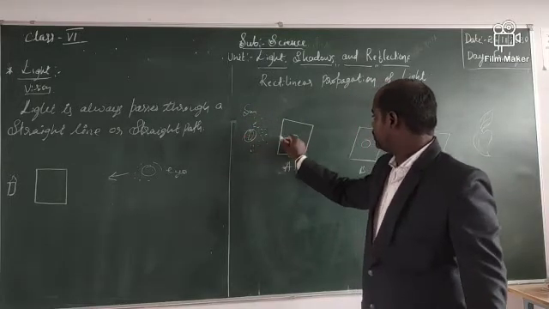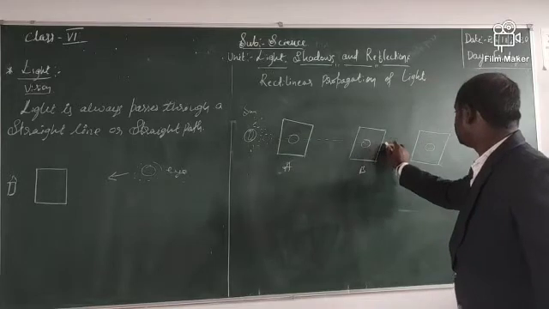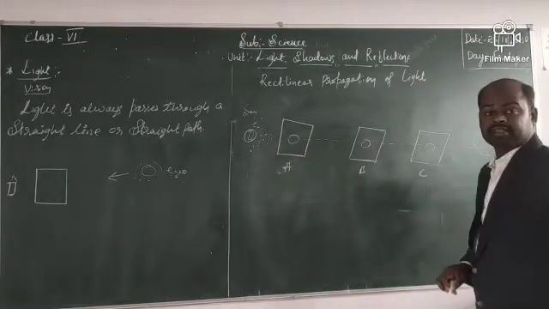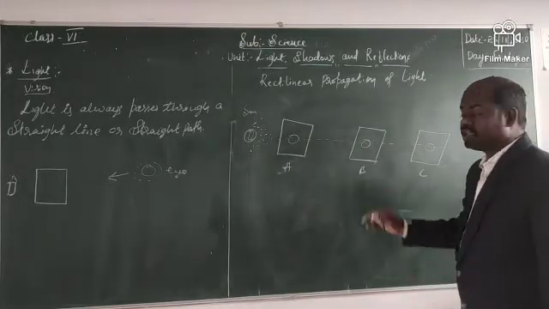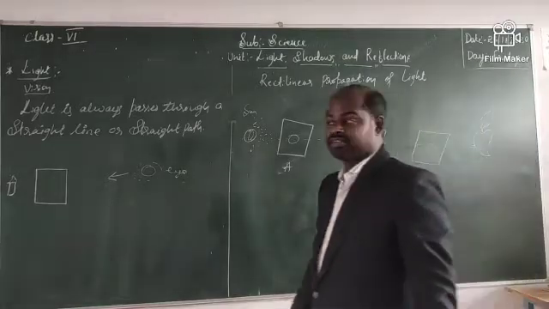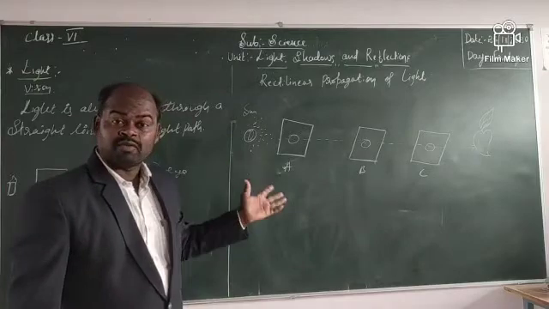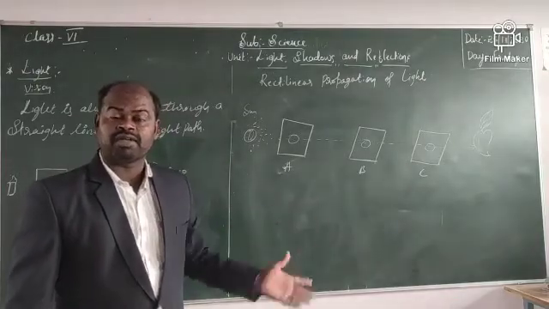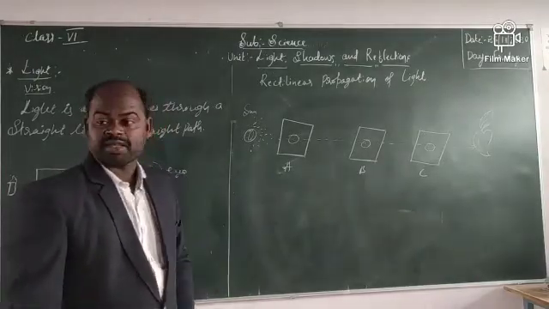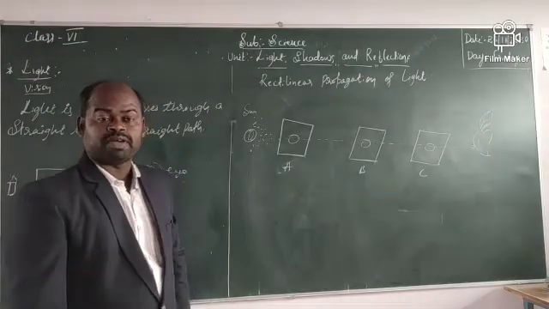The person is watching here. It always travels like this. Then we can say this is the rectilinear propagation of light. Rectilinear propagation of light. Then what is the meaning of rectilinear propagation of light?